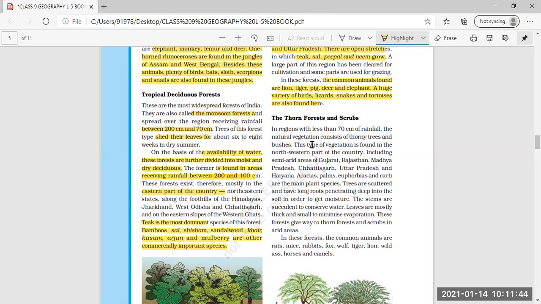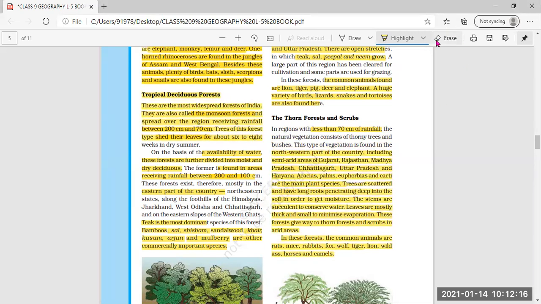Now, in regions with less than 70 centimeter of rainfall, this thorn forest is present. The natural vegetation consists of thorny trees and bushes.